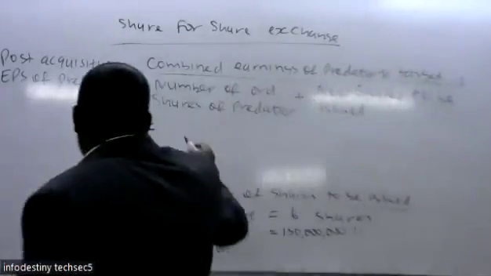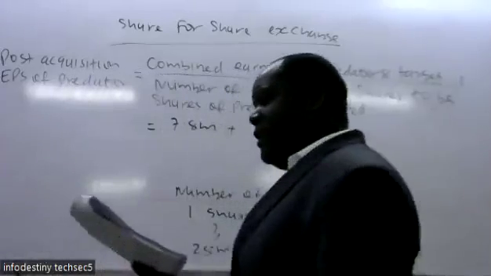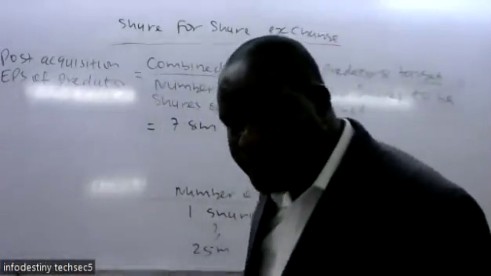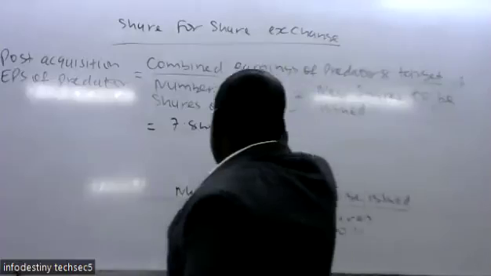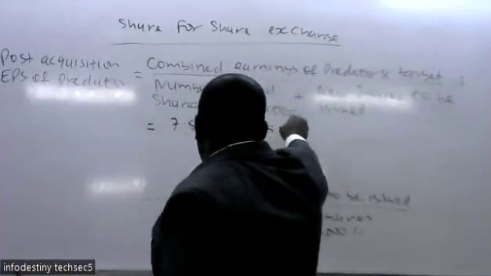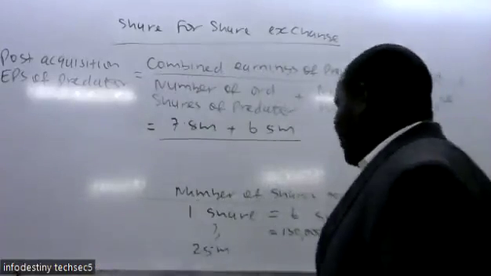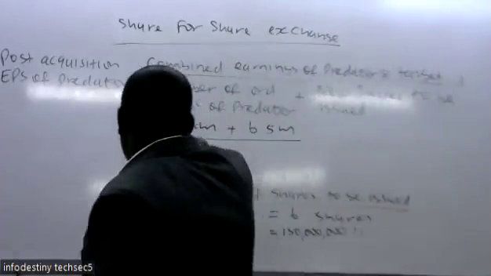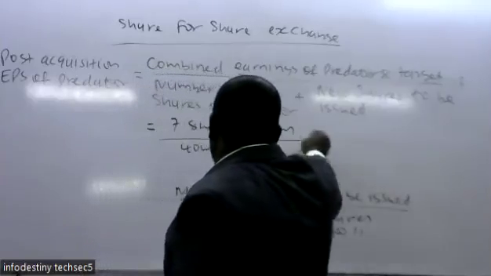There is 7.8 millions. We add the one for the target, how much? It's 6.5. Then the existing number of the ordinary shares of the predator we calculated were 40 millions. Then we also add 25 millions.